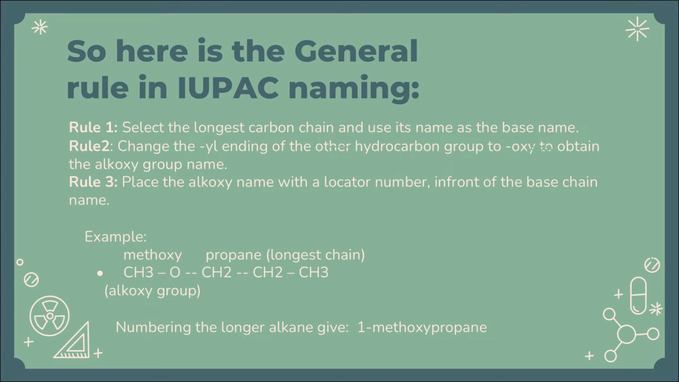Rule number 1. Select the longest carbon chain and use its name as the base name. Rule number 2. Change the YL ending of the other hydrocarbon group to OXY to obtain the alkoxy group name. Rule number 3. Place the alkoxy name with a locator number in front of the base chain name. Example, methoxypropane as the longest chain. CH3-O-CH2-CH2-CH3. Alkoxy group. Numbering the longer alkane gives 1-methoxypropane.